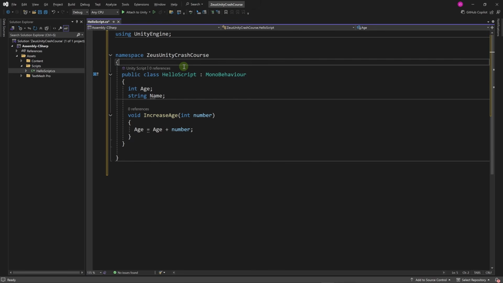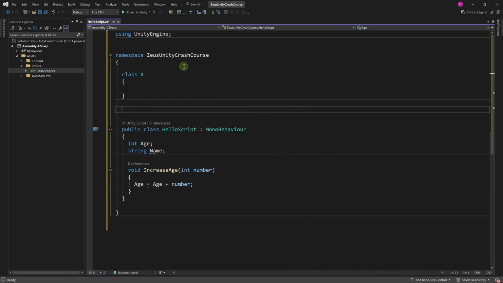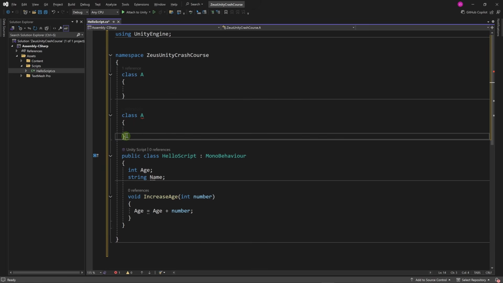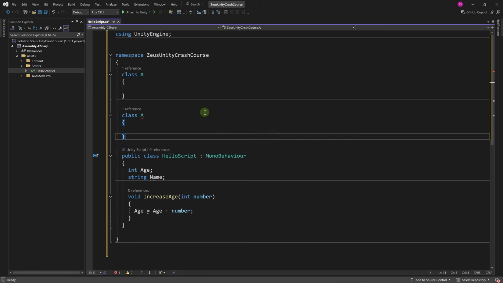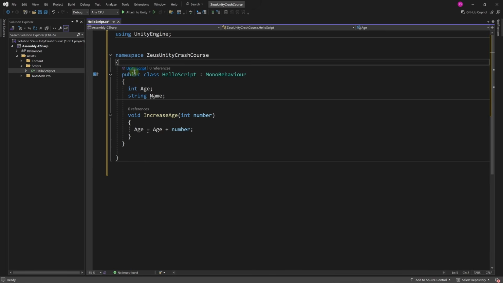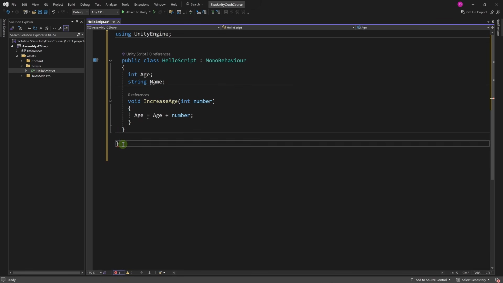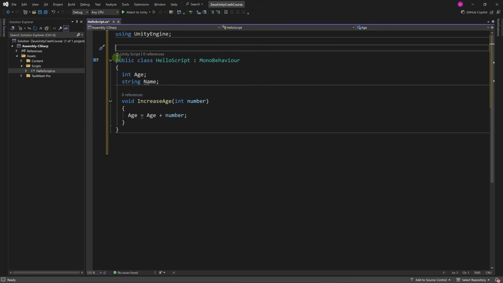However, if you have two classes in the same namespace, let's say class A and also class A, now the compiler will have a problem with it, and here we have an error. The namespace ZeusUnityCrashCourse already contains a definition for A, so this is not possible. Let's go back and remove this namespace and also remove the curly brace at the end. And I'm going to select all of this and hit Shift Tab to remove the tabs on the left.